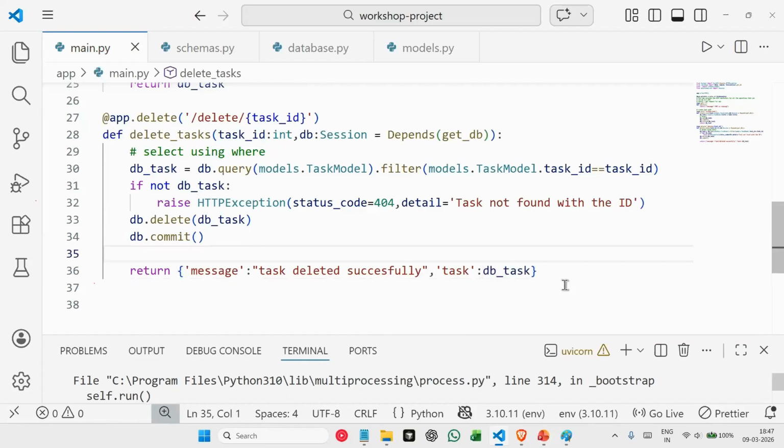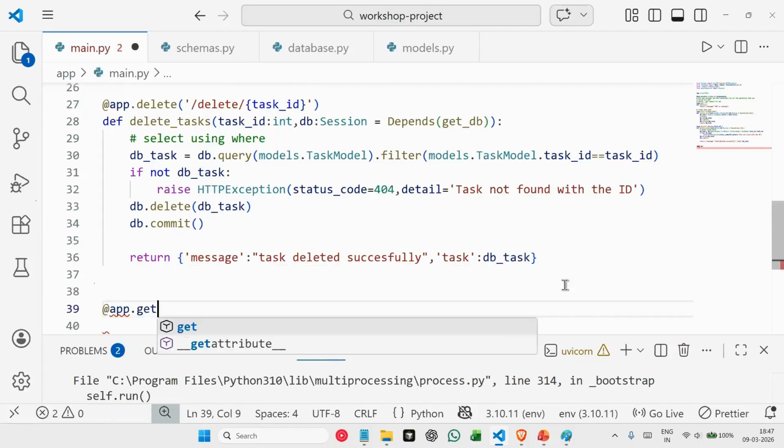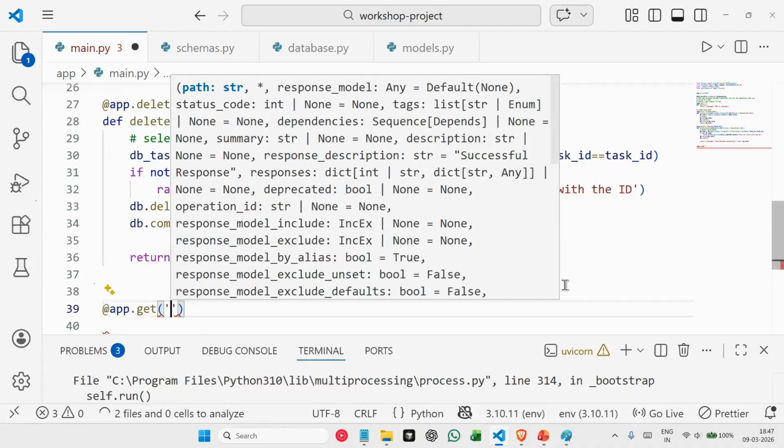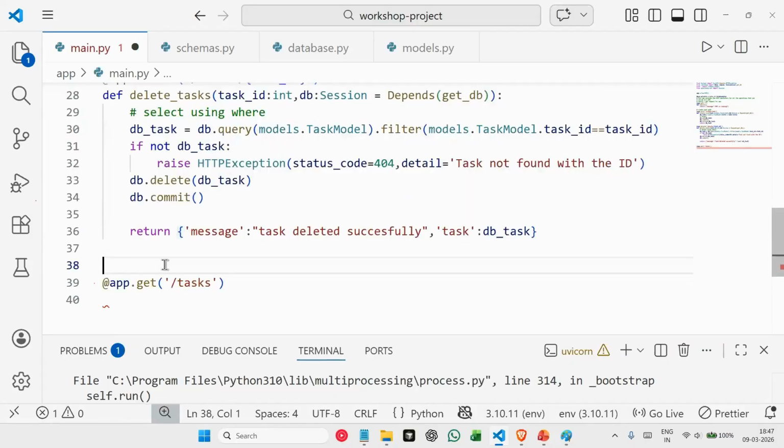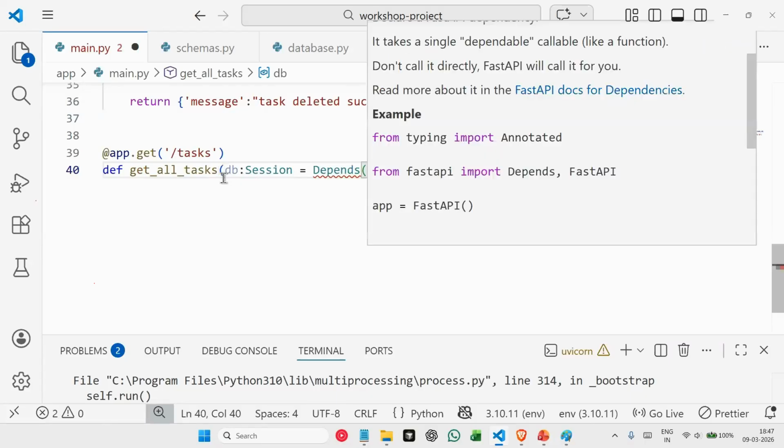Okay. Let's also add one more endpoint, and this will be for getting all the records. So we'll say slash task. For getting all the tasks, we'll be using this path. So we'll say def get_all_tasks. And to this also, we are passing, again, from the user, we are not getting any input here. The user is just asking to send all the tasks. So we will create our session, db session. This is depending on the get_db method.